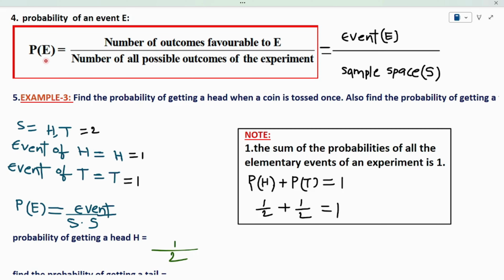What is the probability of event E? The probability of E is nothing but P of E equal to the number of possible or favorable outcomes by the number of all possible outcomes. The number of all possible outcomes is nothing but the sample space. The number of favorable outcomes is nothing but the event.